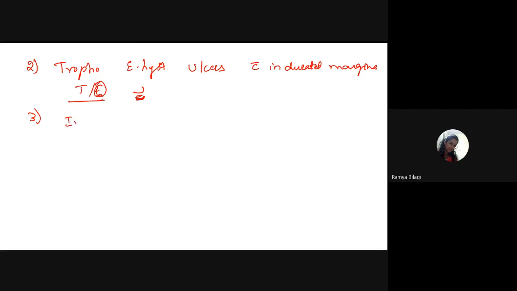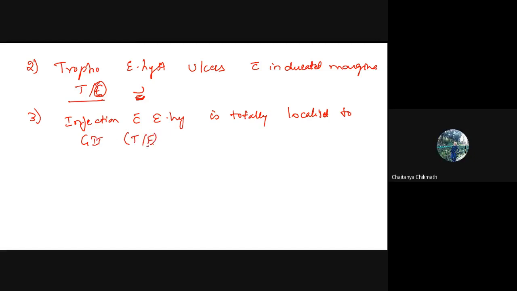Just look at this question. Infection with Entamoeba histolytica is totally localized to the GIT. Whether this statement is true or false. False, ma'am. Chaitanya and others, Sirisha, you are saying it is false. What about the others? Shall we all agree that it is false? Because we already know that Entamoeba histolytica not only causes infection related to the GI tract, but it also causes extra intestinal amoebiasis.